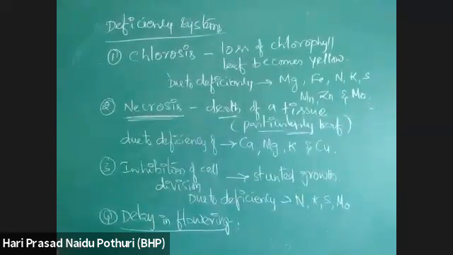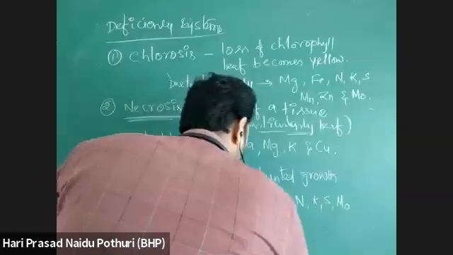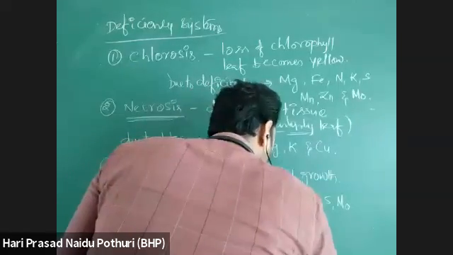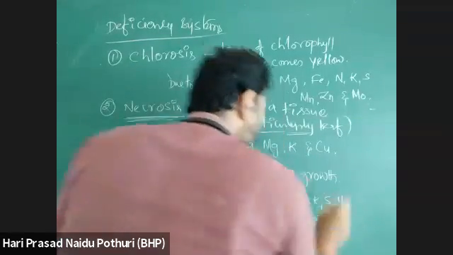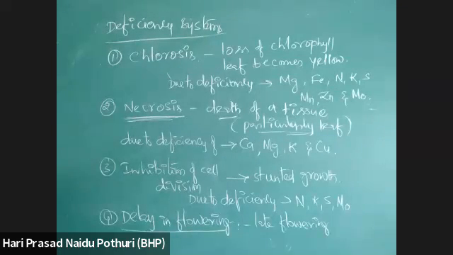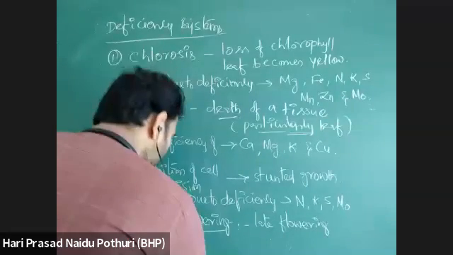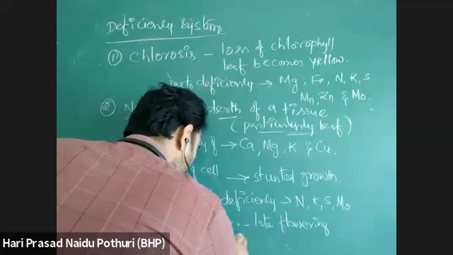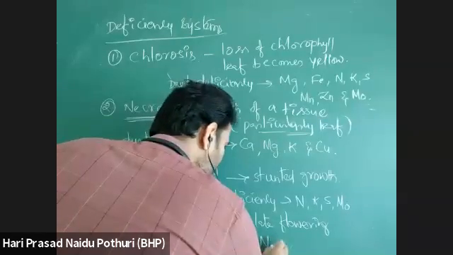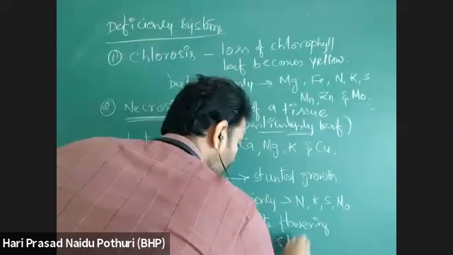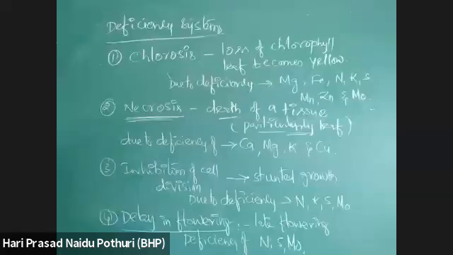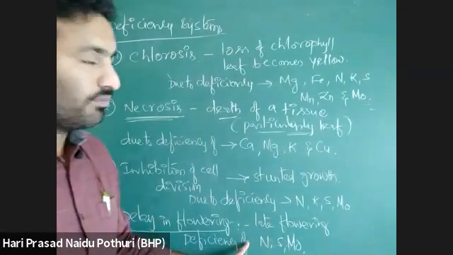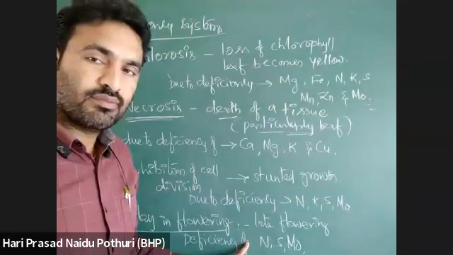That is delay in flowering, that is late flowering. That is due to deficiency of nitrogen, sulfur, molybdenum. Okay.